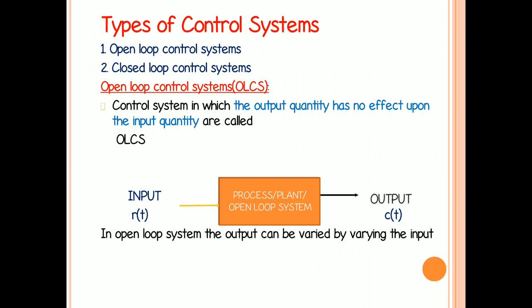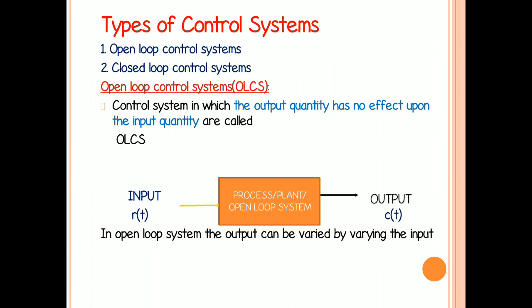Types of control systems: open loop control system and closed loop control system. These are the two basic types of control systems. Now first we'll see open loop control systems. Systems in which the output quantity has no effect upon the input quantity are called open loop control systems. This means that the output is not fed back to the input for correction.